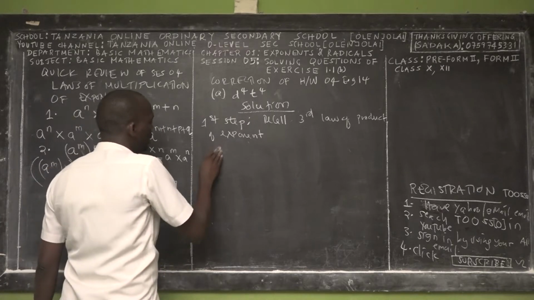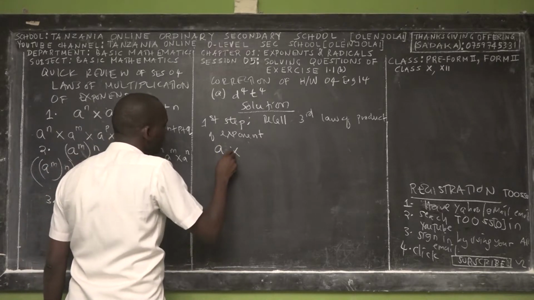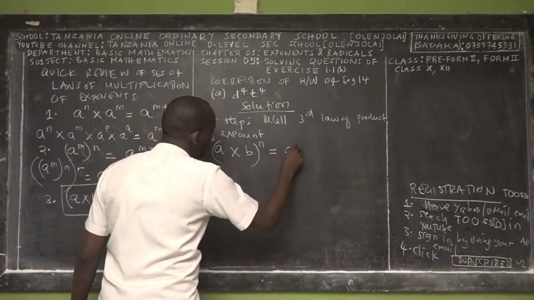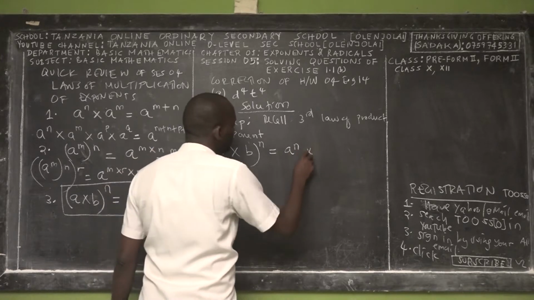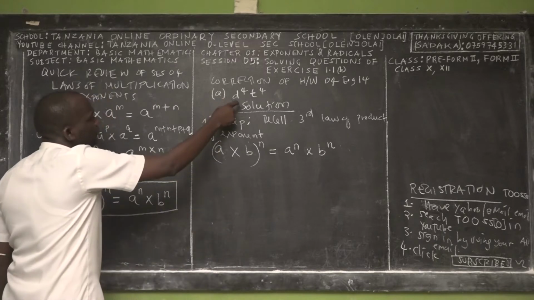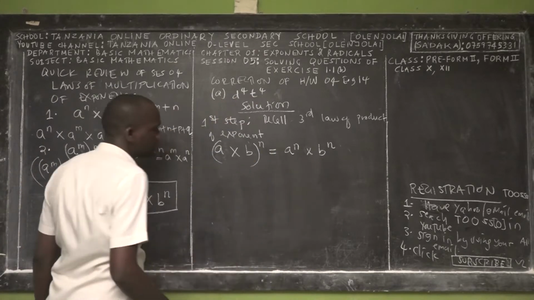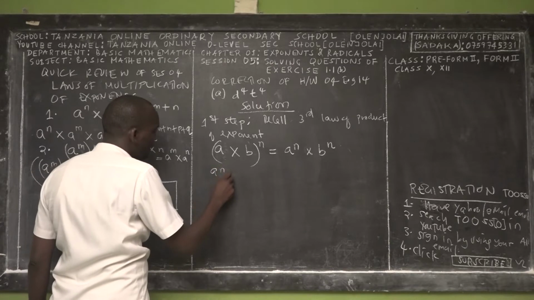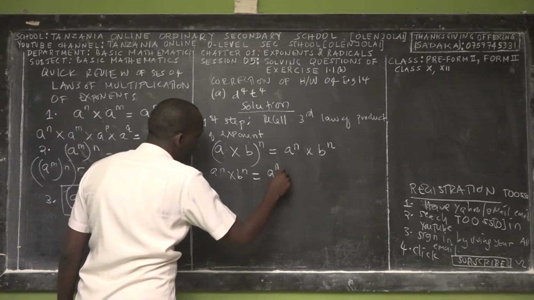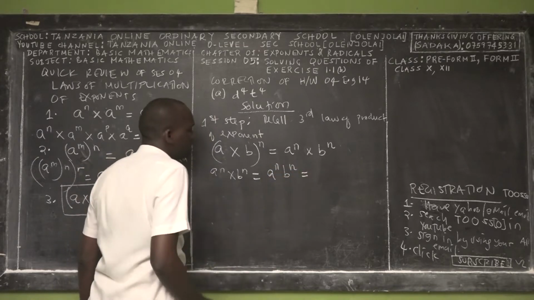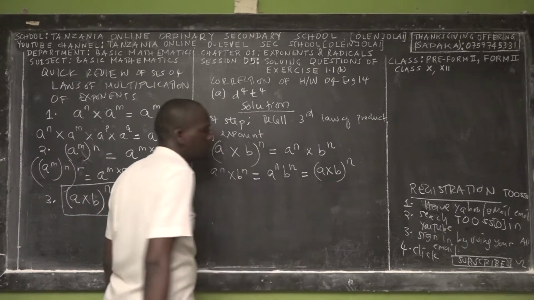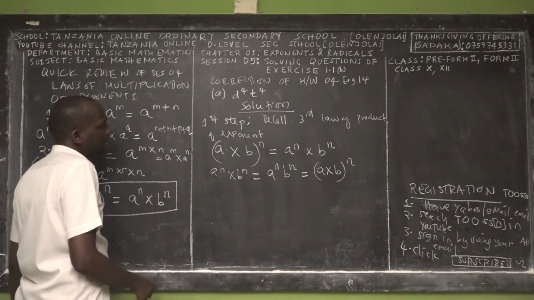The third law states that if you have base A and base B power n, this is equal to A power n, then we multiply with B power n, right? So if you examine this exponent, it is in this form. Also remember A power n times B power n is equal to A times B power n because the exponent is the same.